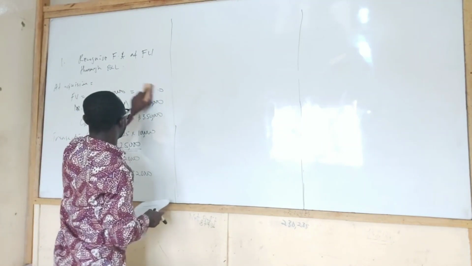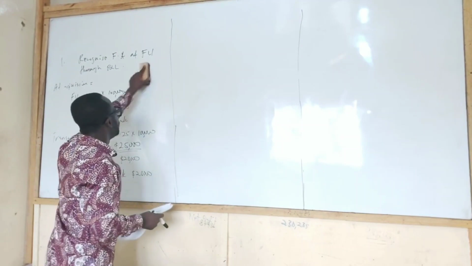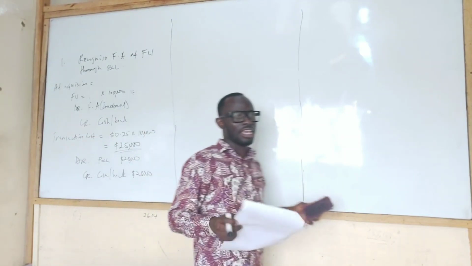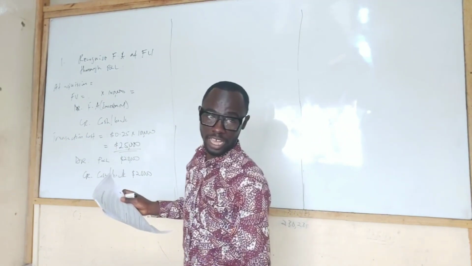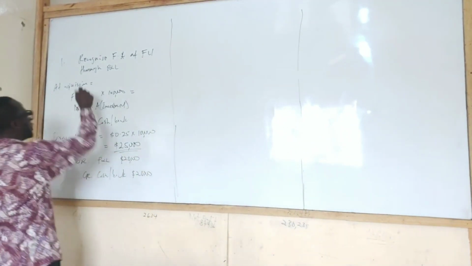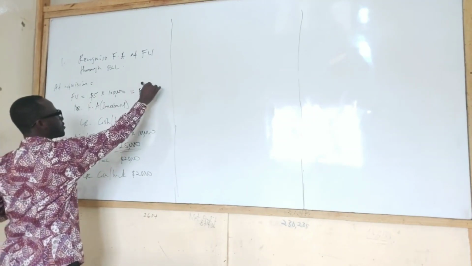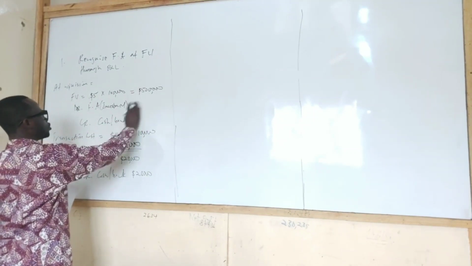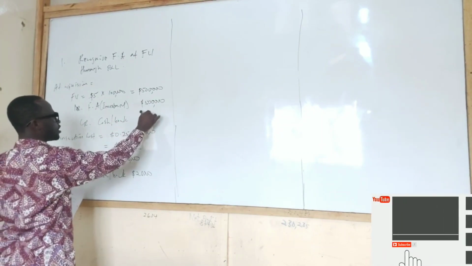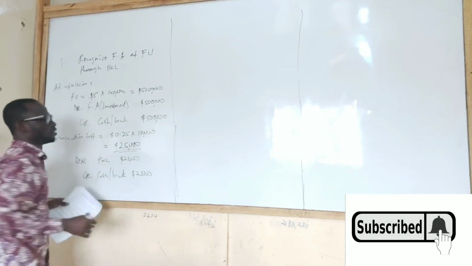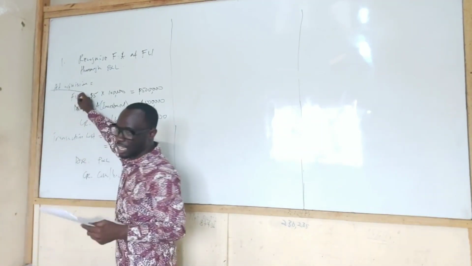So would it be included in the 5? No, why will you include it? It's not included. The transaction cost is always different from the share price. Are you getting it? So it should be $5. So that will be 500,000. So we debit 500,000 and credit 500,000. Are you okay? So this is once at acquisition.